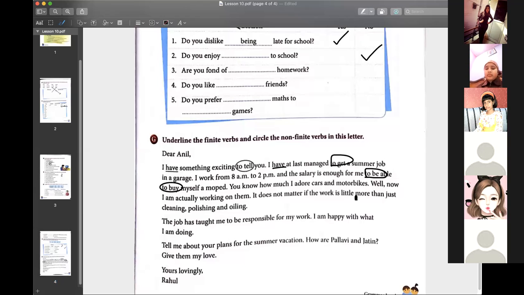Ma'am, why are you not doing this? Because I want you to practice. That's why I'm saying when you send me tomorrow after 7, I will send you the answers. Yes, Anushka.